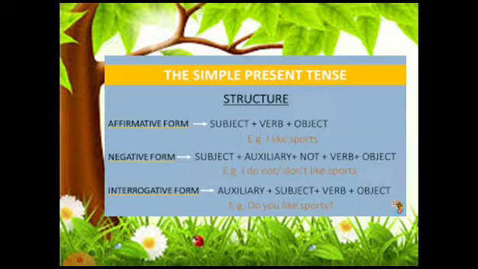Now, let us go one by one into the detail of each tense. But dear students, in this video we'll just have a quick recap. So, for the details we'll only go across the structure of each tense.